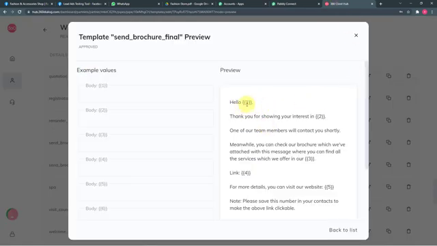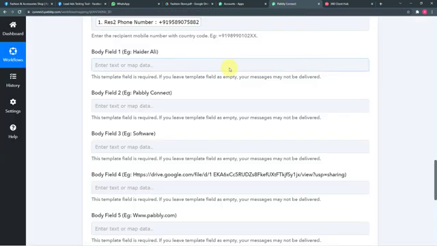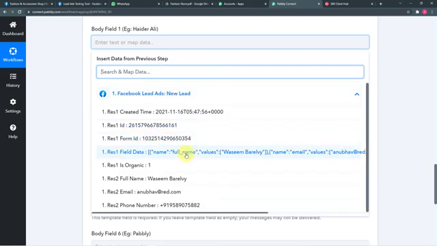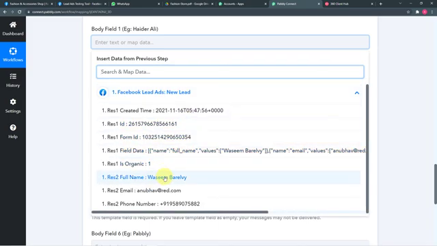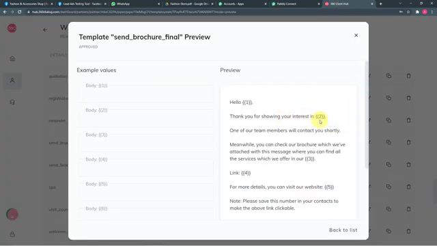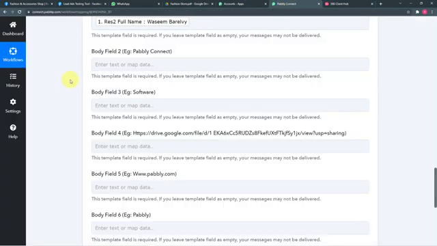In the first field, we are going to have the name of the lead. To get the name, you just have to click here, click on the Facebook lead ads option, and map the name from here, like this. And in the second field, thank you for showing interest. So you can map all other details like this only.